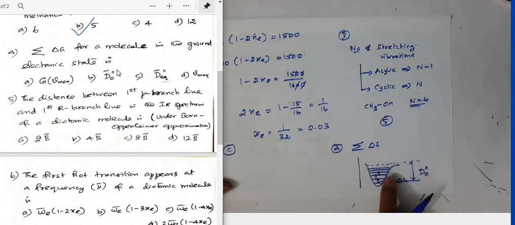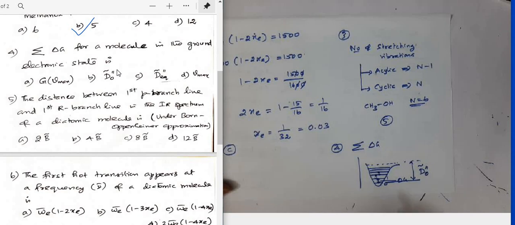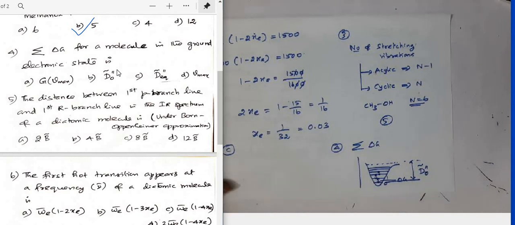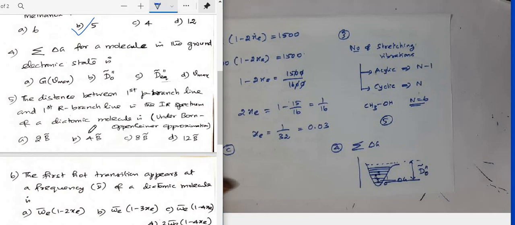So delta G is the gap between adjacent vibration levels in wave number. Therefore the sum of delta G values will give you the dissociation energy of the ground electronic state in wave number unit, D0 double prime. So for question number 4, the correct option is D0 double prime. The tilde symbol indicates the energy should be in wave number unit. So the correct option for this question is option B.